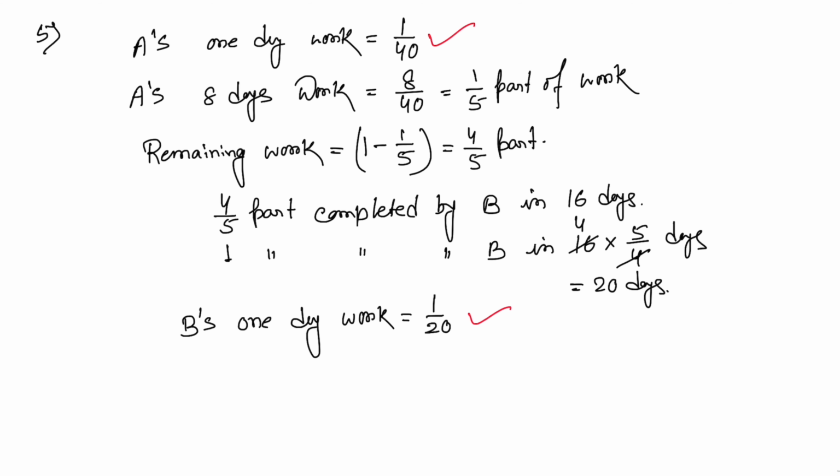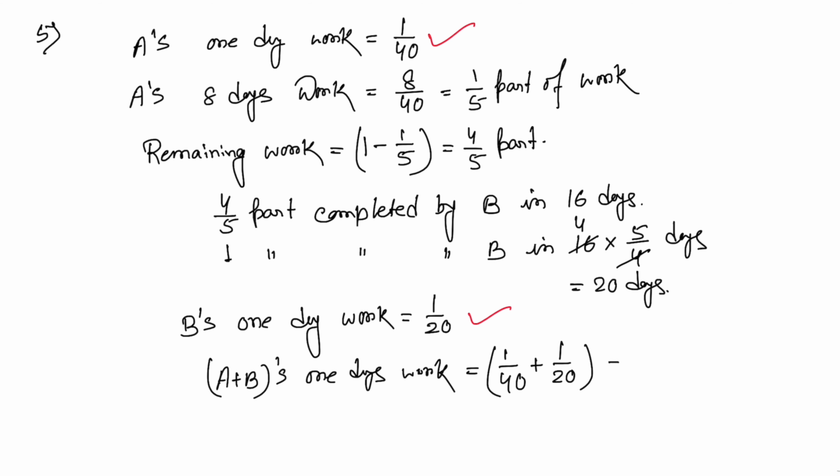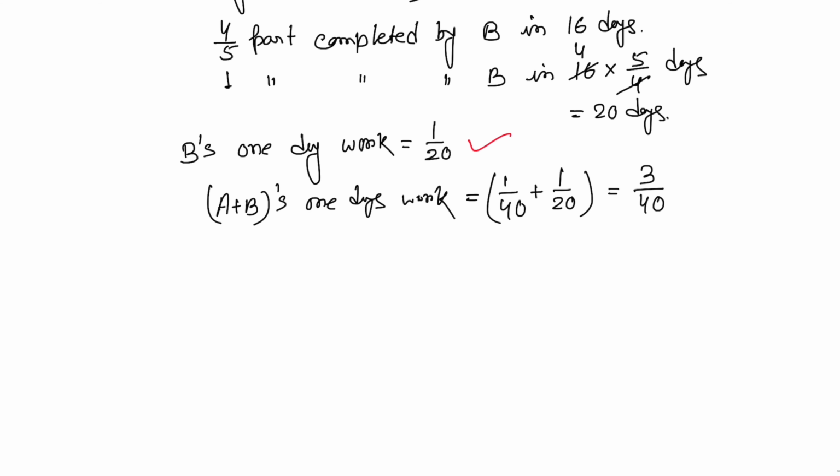Now if they work together, A plus B's 1 day's work equals 1 by 40 plus 1 by 20, and that equals 3 by 40. So 3 by 40 part of work is done by A plus B in 1 day.